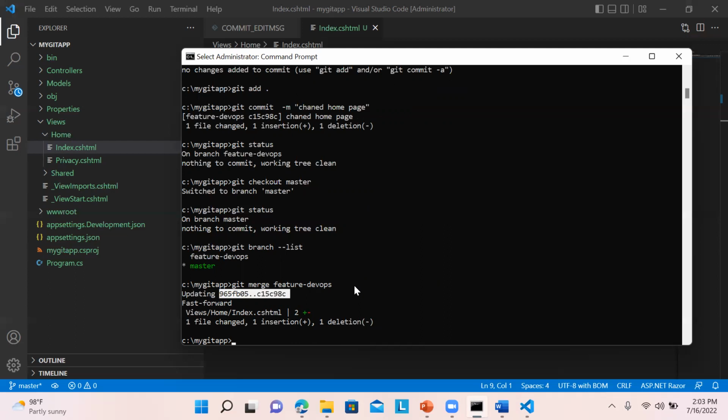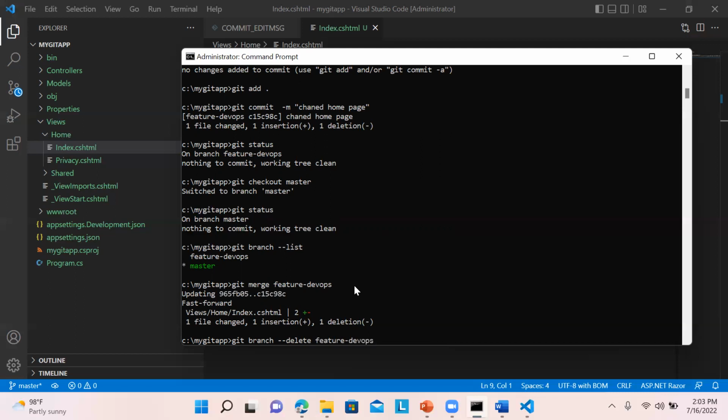So now we already have merged the feature from our feature branch to the master branch. Now the work is finished, so we can just delete our feature branch. If you don't want to work more on that, we can just write git branch -delete feature